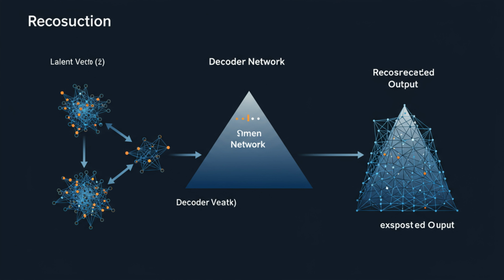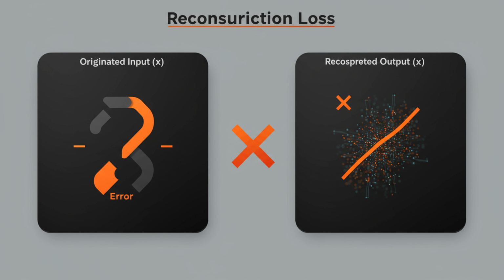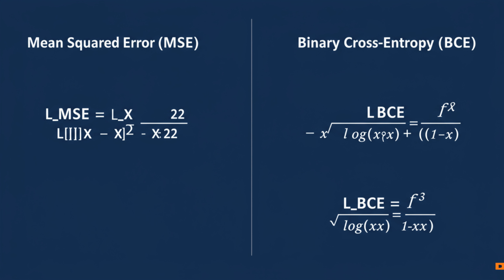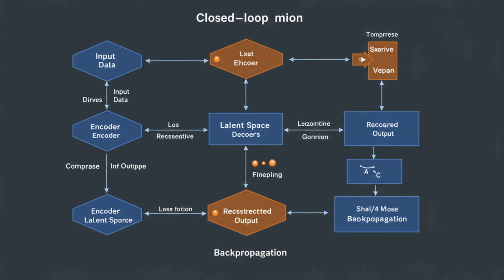Conversely, the decoder takes this latent representation and reconstructs the original input data as closely as possible. The core of AE training is minimizing reconstruction loss, the discrepancy between the original input and its decoded output. For continuous data, mean squared error, MSE, is common. For binary or image data, binary cross-entropy is often preferred. The autoencoder is trained end-to-end using backpropagation to adjust weights, minimizing this reconstruction loss.